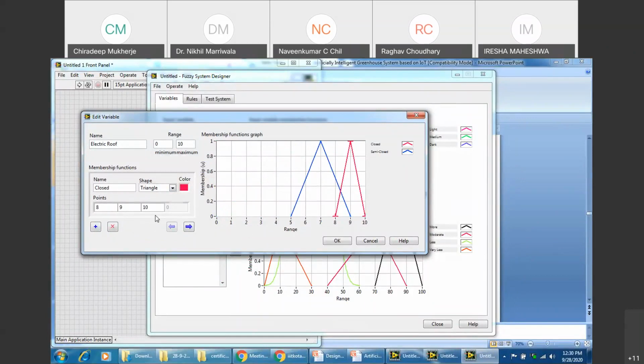Closed. Okay, sir, 8, 9, 10. Right? A simple structure I'm using. Semi-closed. And then add another one. Open.